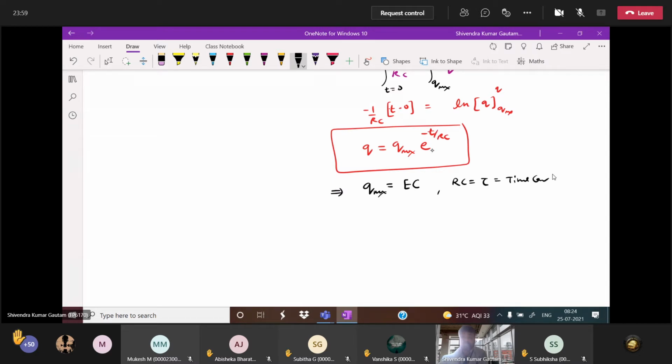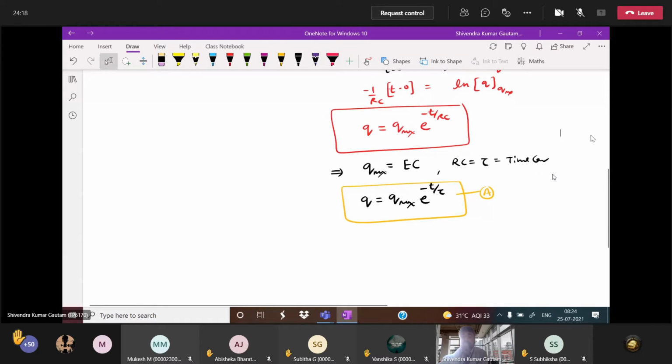Time constant. If this is the time constant tau, what expression can I write now? Q is equal to Q max into e power minus t by tau. This is the expression of charge. Charge decreases exponentially with respect to time.